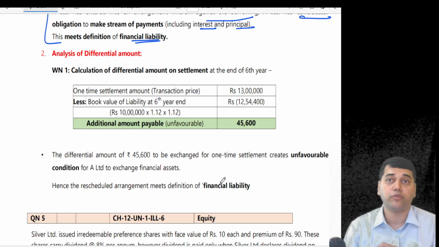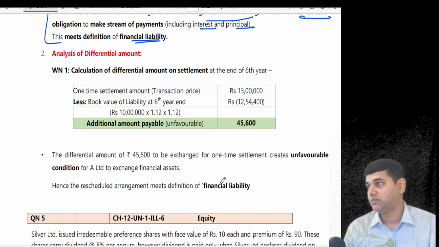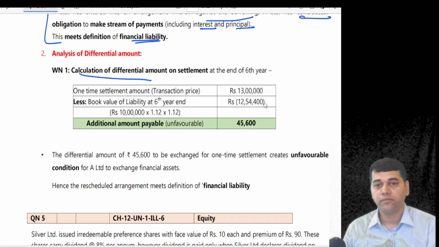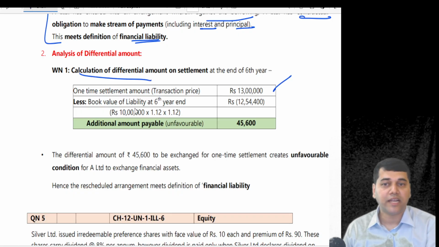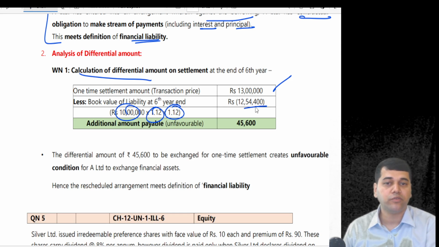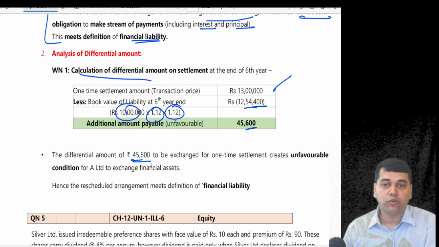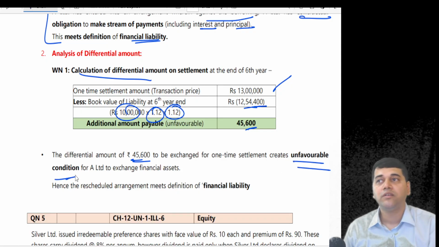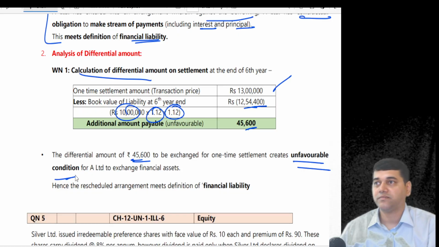What is the differential amount they are talking about? Have they told you in the question? No. So first you will calculate one working note, the differential amount. 13 lakh is the payment, and 10 lakh into 1.12 into 1.5 is this amount. So the differential amount of 1.2 is unfavorable because of contract number 2, because contract number 2 was entered on first.